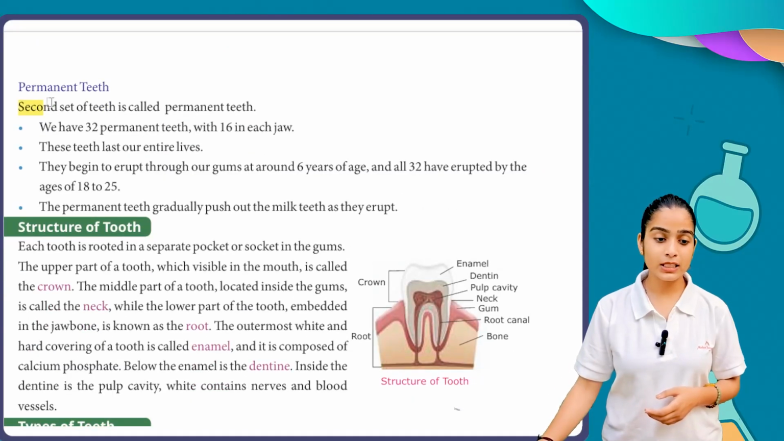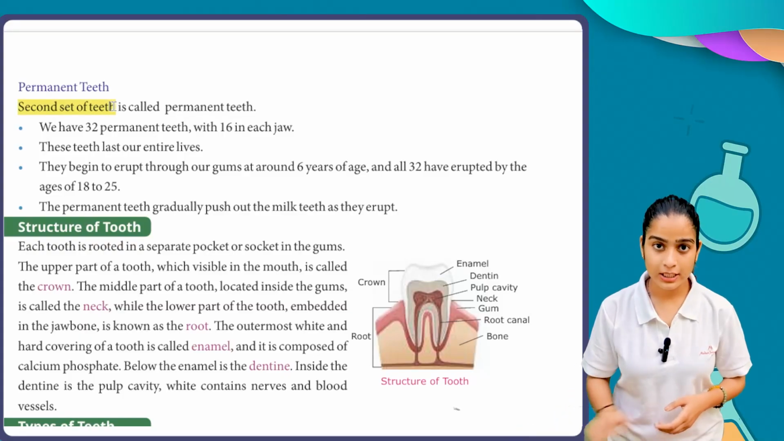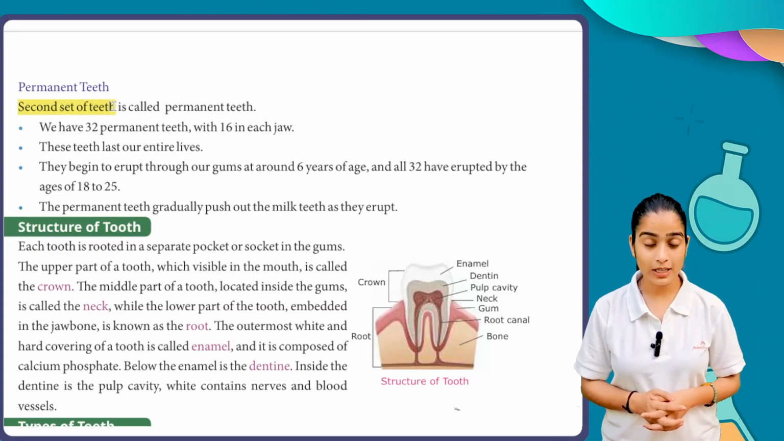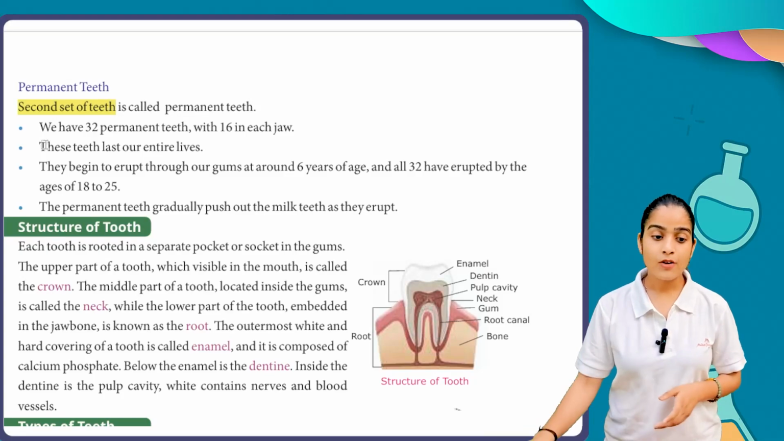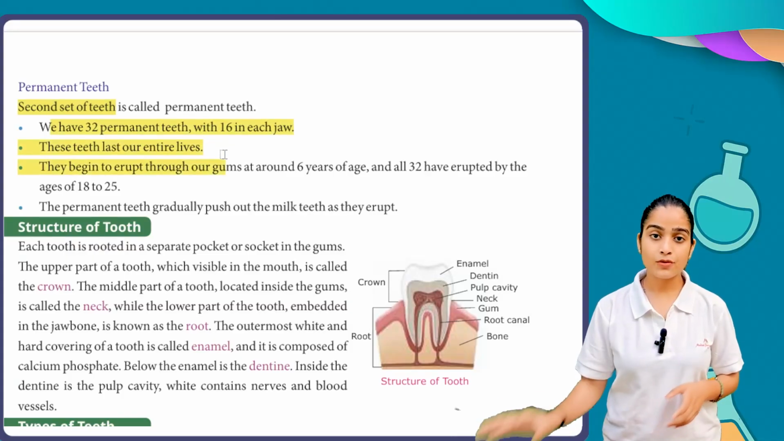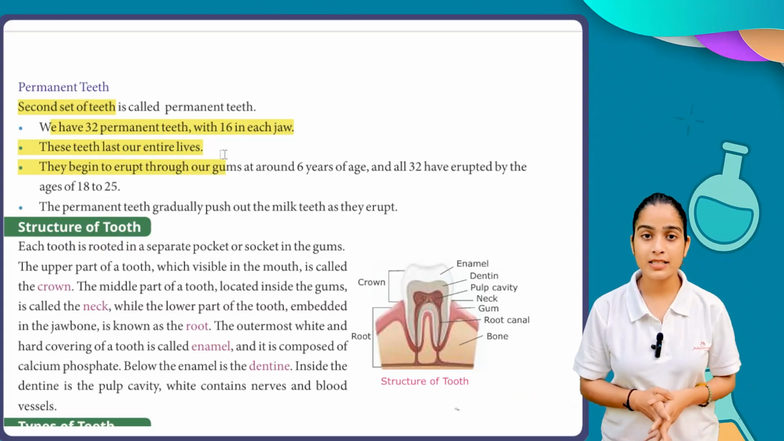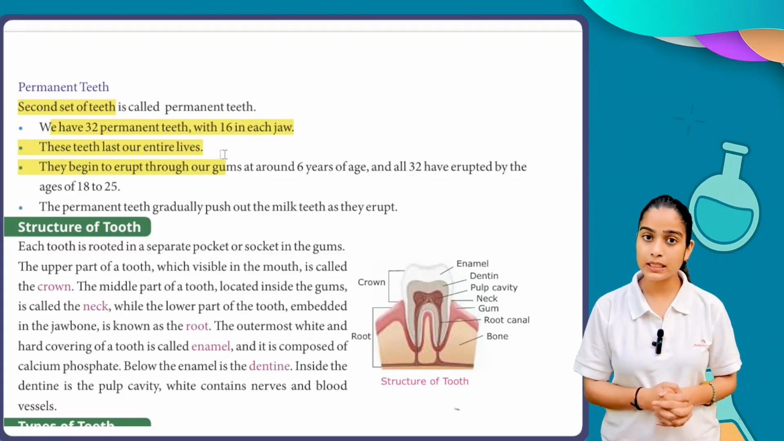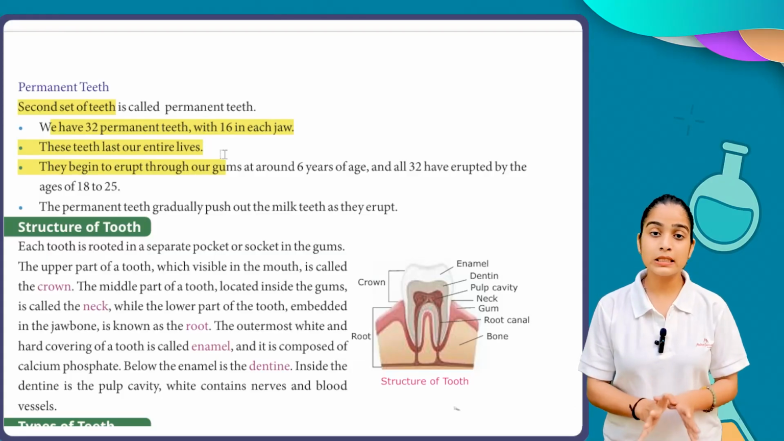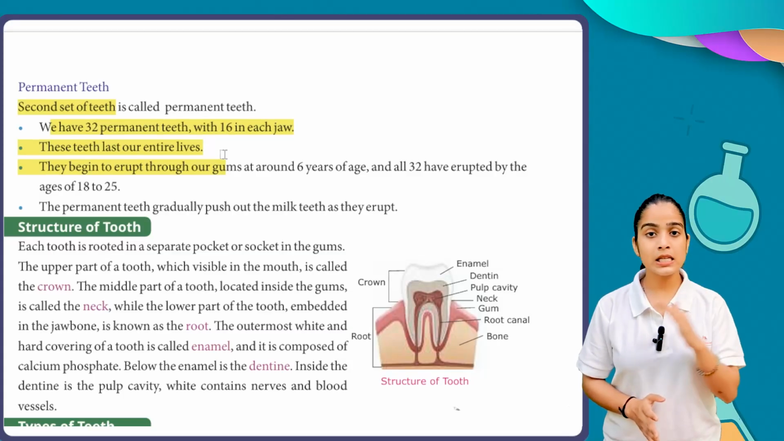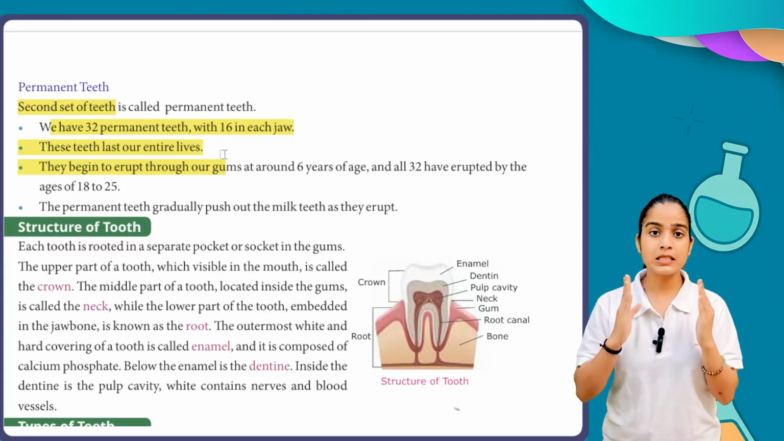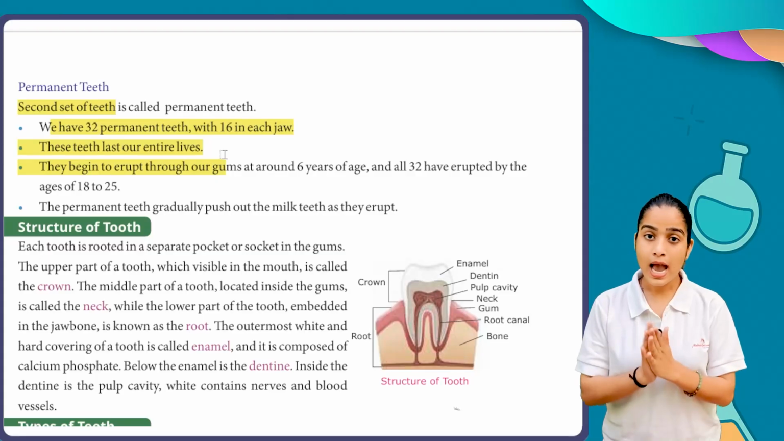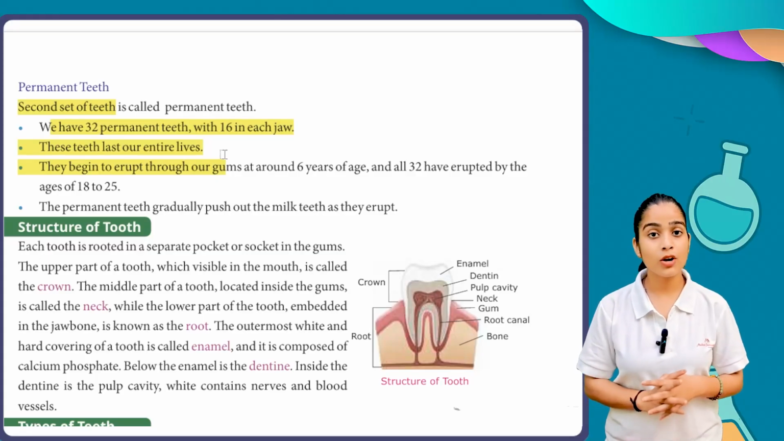The second set of teeth is called the permanent teeth. The second time your teeth erupt in your mouth, that is called your permanent teeth. We have 32 permanent teeth, with 16 in each jaw. The teeth last for the entire life. So when we have our second, permanent teeth, we have 32 teeth in number: 16 in each jaw, 16 plus 16 is 32. And these are the teeth which last for our whole life.